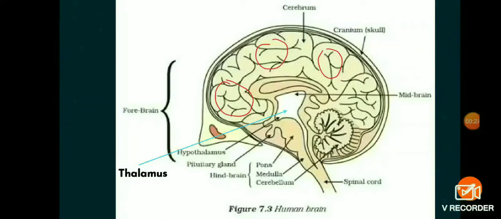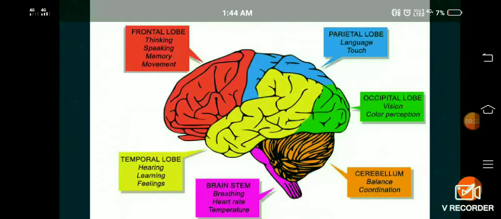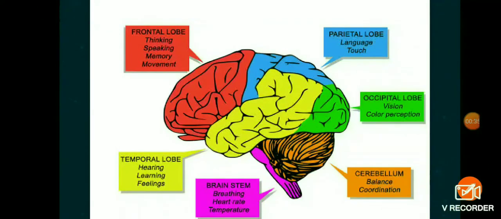Now, I'll show you the lobes. What are the different sensory areas or the lobes present in the cerebrum? Look at this picture. I just now said, right, there are so many sensory areas present in the cerebrum. These are the sensory areas. They can also be called lobes. So frontal lobe, temporal lobe, parietal lobe, occipital lobe. These are the different lobes of the sensory areas present in the cerebrum, which gather the information from the sense organs. If you take this frontal lobe, this region is meant for what? It controls your thinking, speaking, and your memory, and even your physical movement.